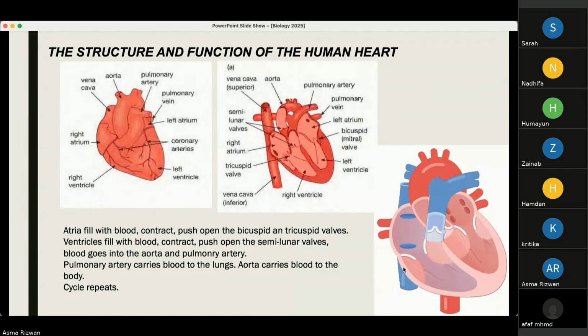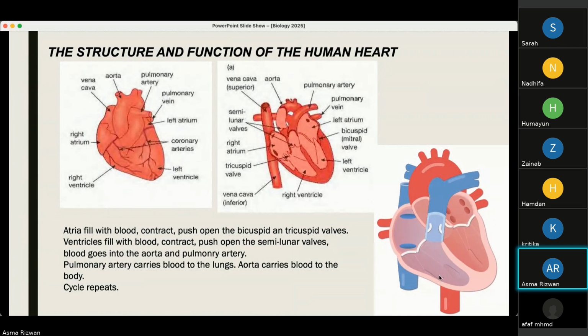Okay, where were we? I said the blood from the vena cava enters the right atrium. When it contracts, it is pushed to the right ventricle. It has to pass through the tricuspid valve. The ventricles, when they contract, push blood into the pulmonary artery. Backflow of blood from the ventricles into the right atrium is prevented by the tricuspid valve.